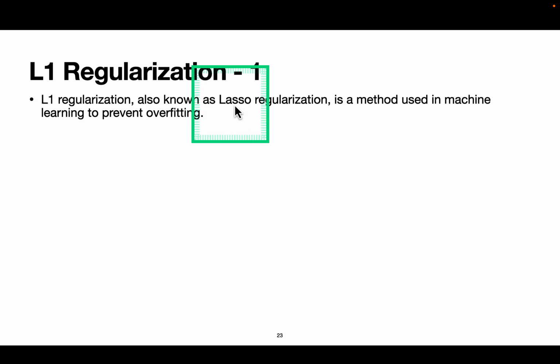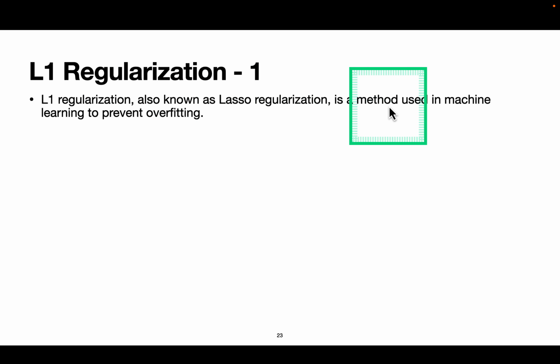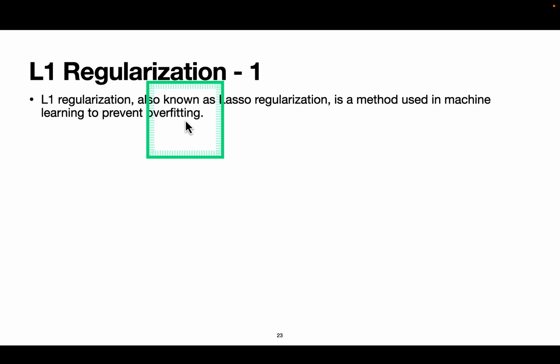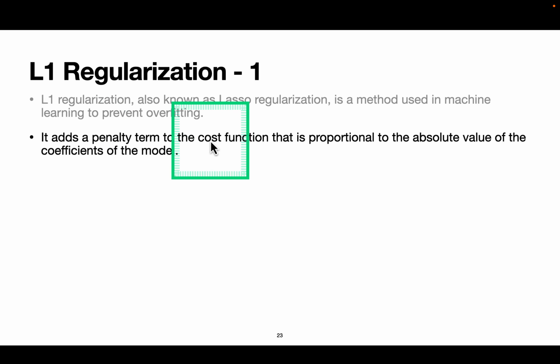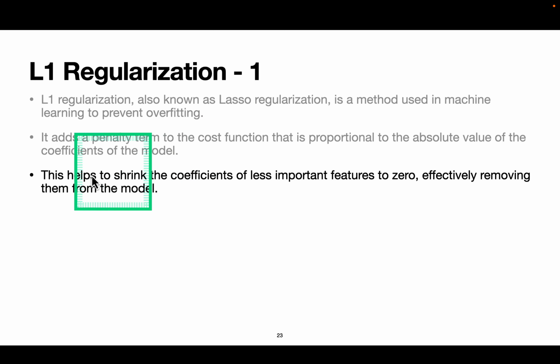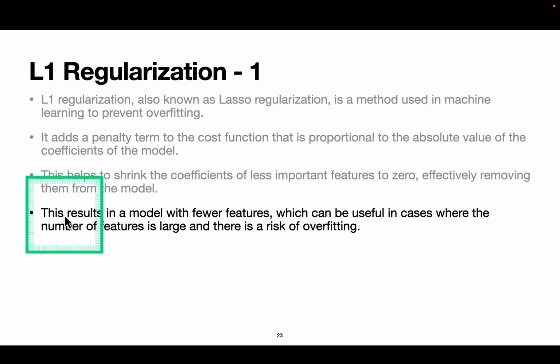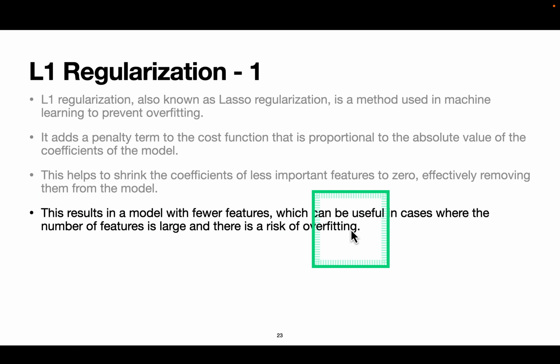regularization, also known as lasso regularization, is a method used in machine learning to prevent overfitting. It adds a penalty term to the cost function that is proportional to the absolute value of the coefficients of the model. This helps to shrink the coefficients of less important features to 0, effectively removing them from the model. This results in a model with fewer features, which can be useful in cases where the number of features is large and there is a risk of overfitting.